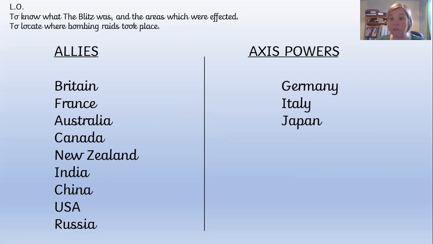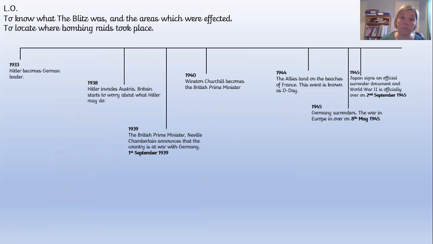their fight against Germany. Now, the countries that were on the side of the Germans were known as the Axis powers, okay, and that was Germany, Italy, and Japan. So they were the main countries that the Allies were fighting. So it was really important to try and remember that there were lots of countries involved, and that's why it was called a world war, because so many different countries from all over the world were involved in the war. Okay, and here's a little bit of our timeline.